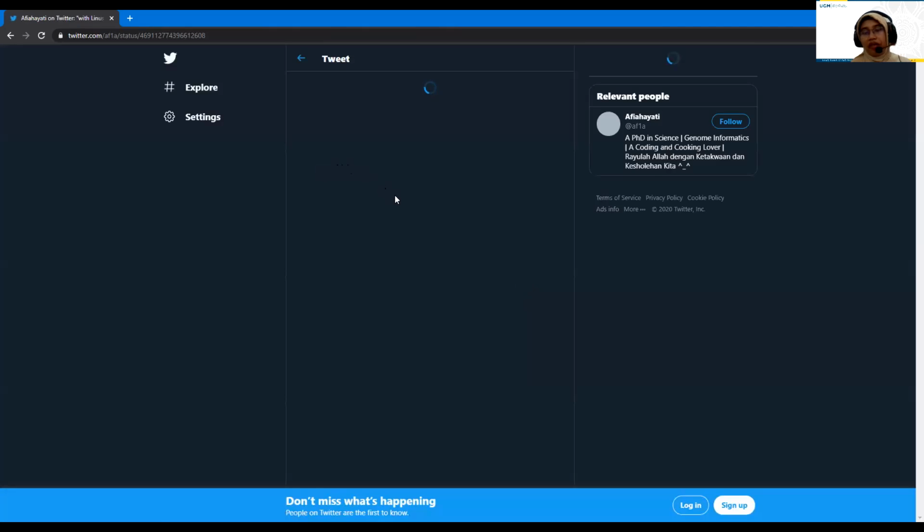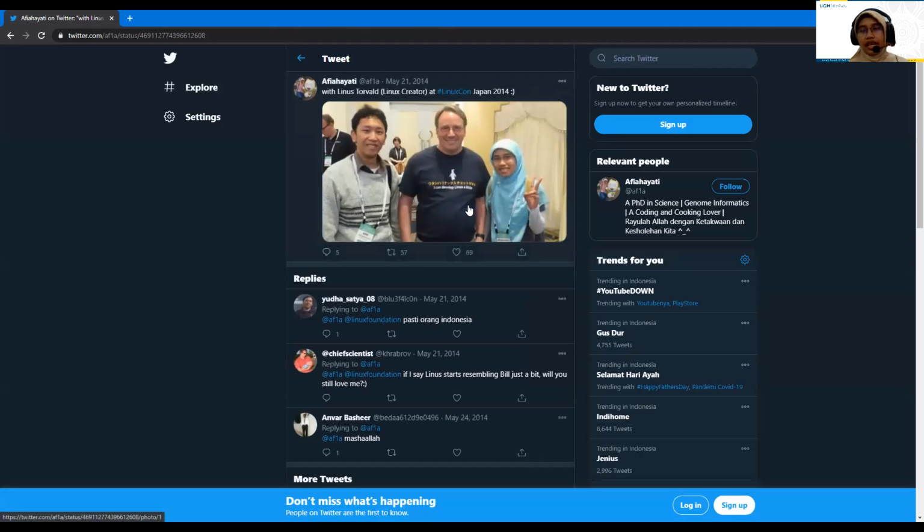So it's around 5 years ago I joined an international conference when I was pursuing my PhD program in Japan, and maybe one of you know him or not yet. So this is Linus Torvalds. Linus Torvalds is the Linux creator, one of the founders of the Linux operating system. Yeah, it's around 6 years ago. Sorry, this is only an intermezzo.